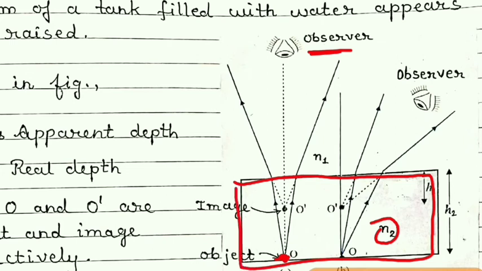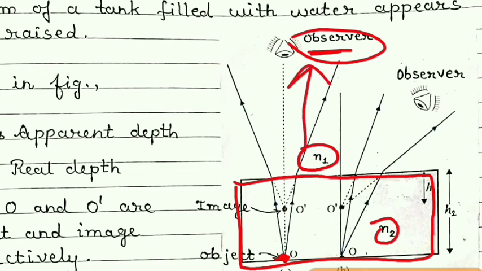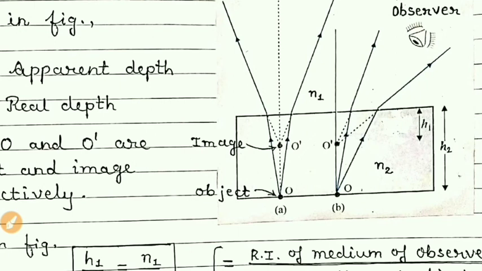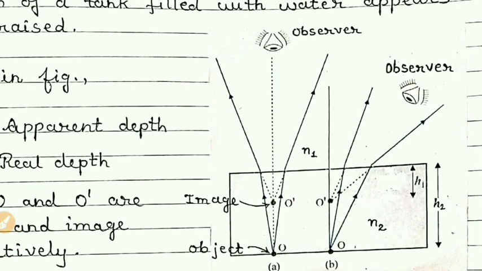This tank is filled with water and an observer is observing from outside, and the refractive index of the observer's medium is that of air. Now the actual position of the bottom is shown by point O. Suppose an object is lying at the bottom.